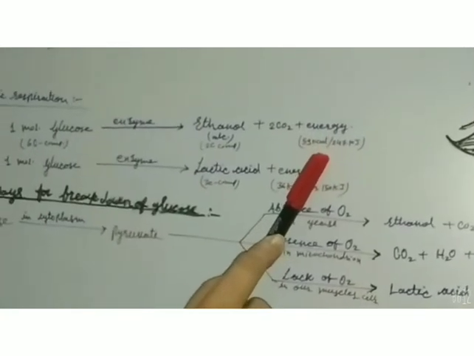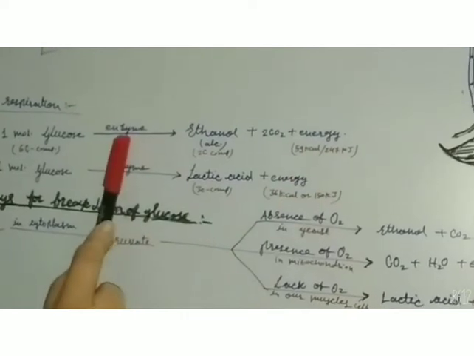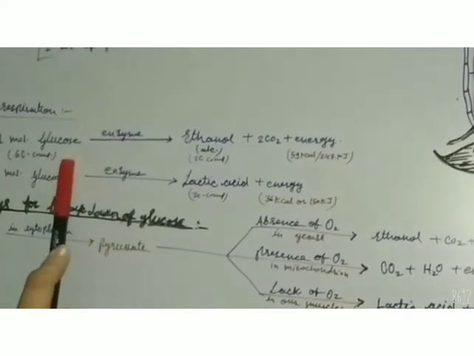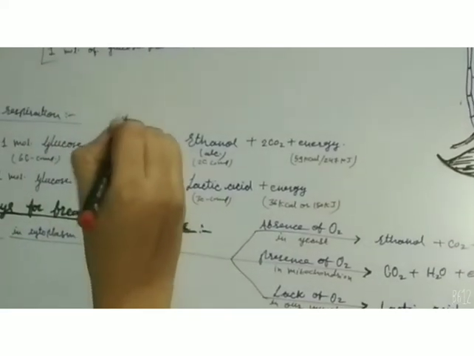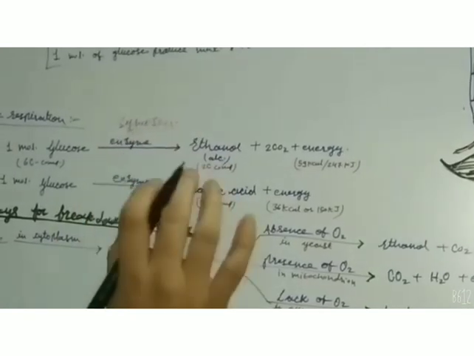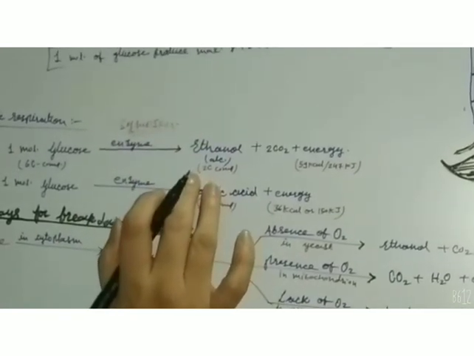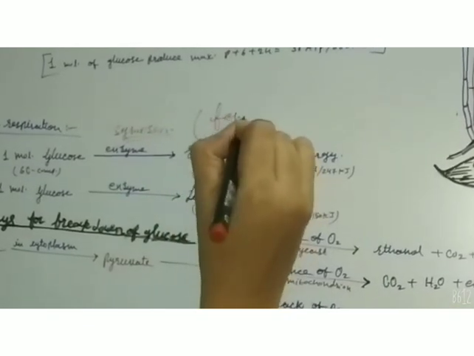It takes place only in some primitive organisms such as bacteria and yeast. Here an enzyme is utilized for the breakdown of glucose, that is the zymase enzyme. It is utilized by yeast, and this anaerobic respiration process is called fermentation.